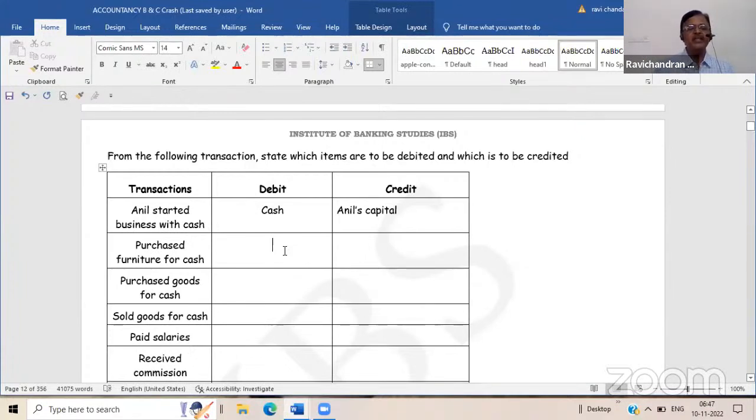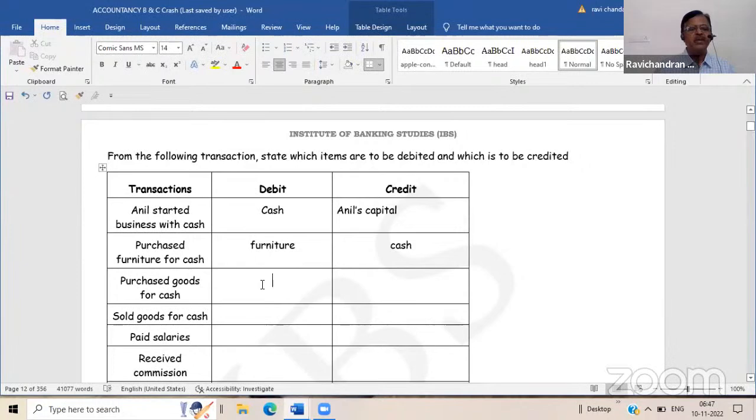Purchase furniture for cash. Furniture debit, cash credit. What is the type of furniture, whether real account, personal account or nominal account? Real account. Cash, purchased with the furniture, debit, real account. Cash also real, sir. Goods, real.